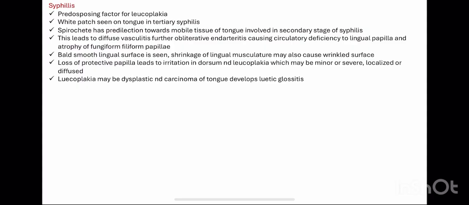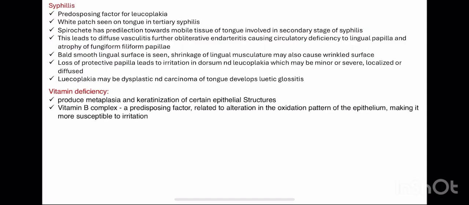Loss of protective papillae leads to irritation in the dorsum and leukoplakia, which may be minor or severe, localized or diffuse. Leukoplakia may be dysplastic, and carcinoma of the tongue develops in luetic glossitis. Then vitamin deficiency produces metaplasia and keratinization of certain epithelial structures.